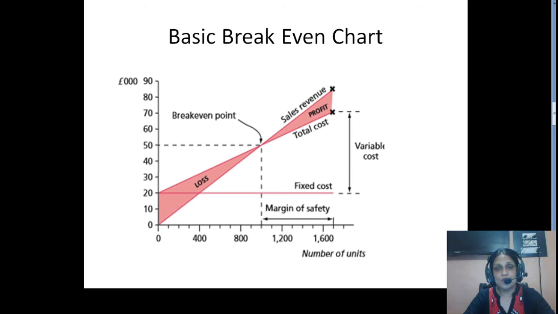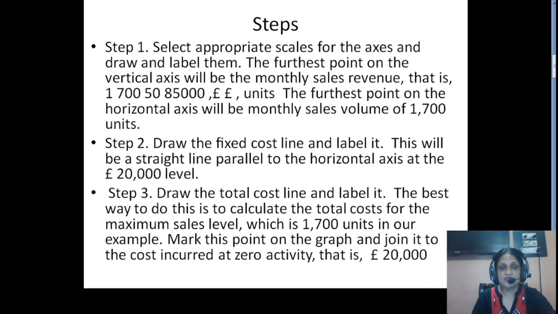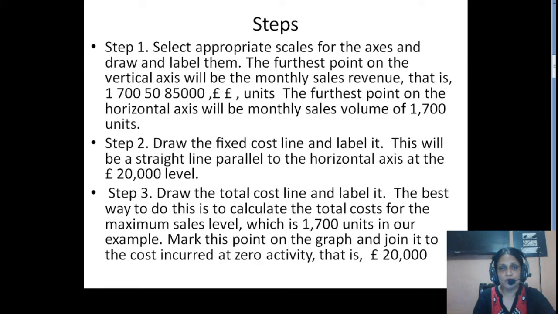And we are calculating the maximum cost of production, right? So that will be again, I am moving to the question. Let us see what the question says. See, in the question, it is given that variable cost is pound 30 per unit. So, how many units we are producing? 1700 units, right? So we will be multiplying 1700 multiplied by 30, and that is how we are going to calculate the total cost. So pound 30 multiplied by 1700 plus 20,000, that will give you the figure of total cost, right?